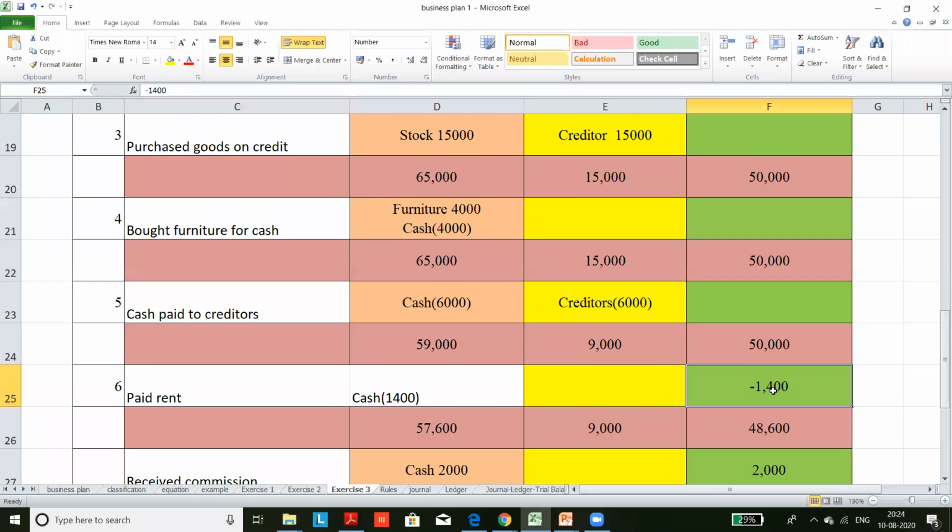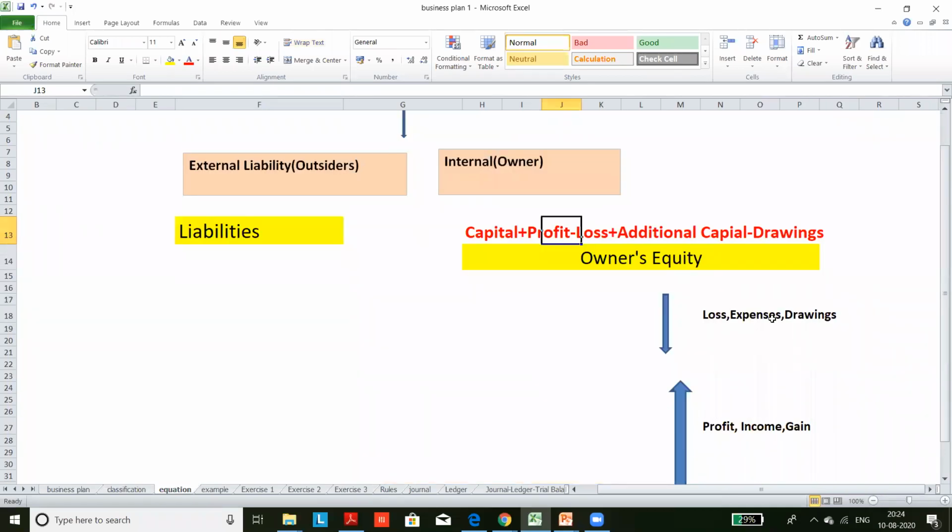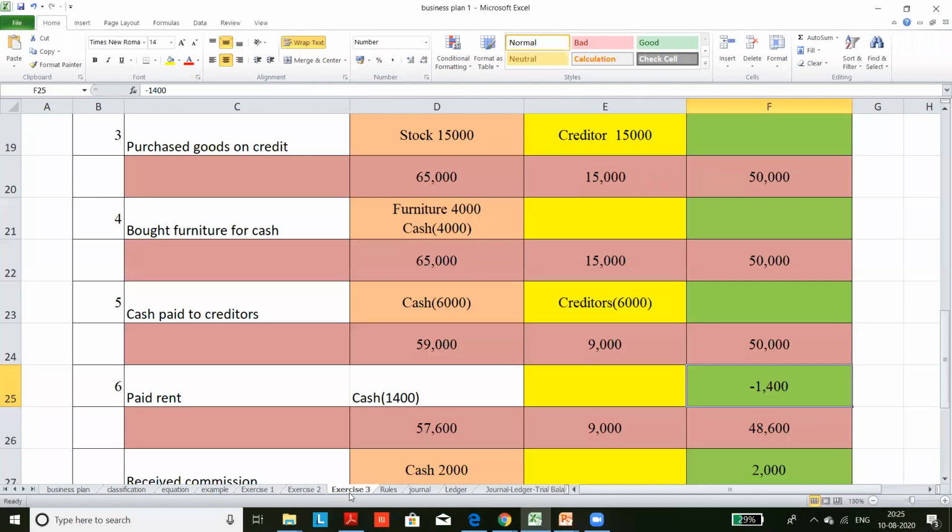And the equity formula also: profit is income minus expense. I told you, any increase in profit, income or gain will increase owner's equity. Any losses or expenses or drawings will decrease owner's equity. So here it is an expense, so it will decrease owner's equity.